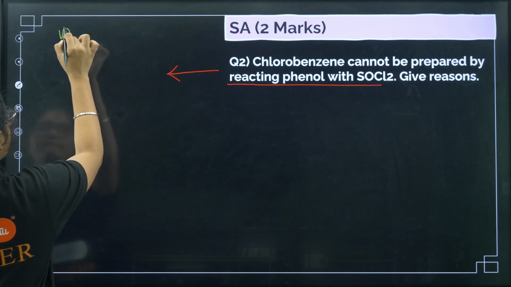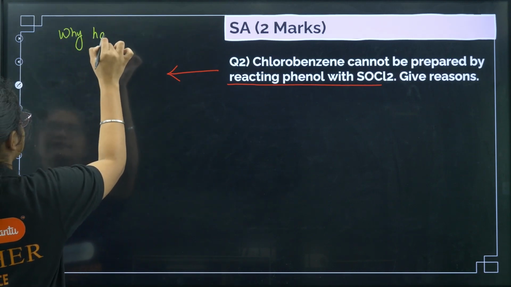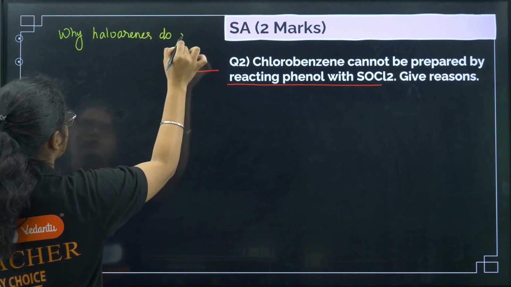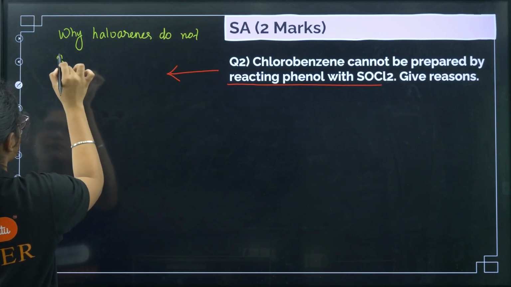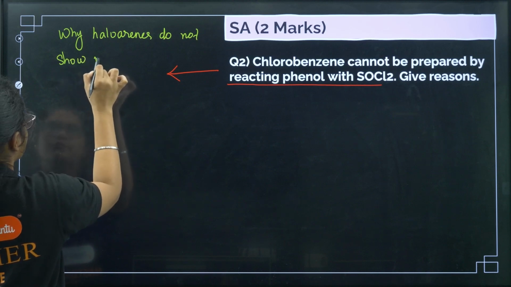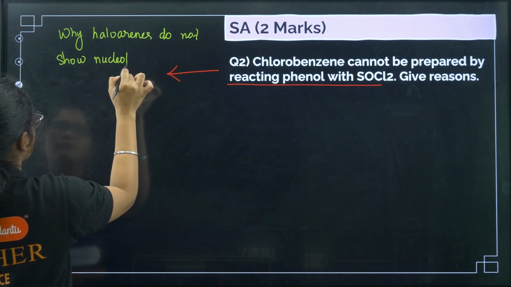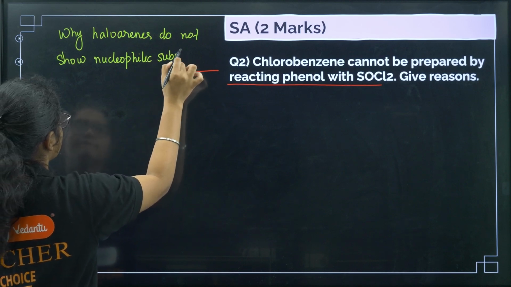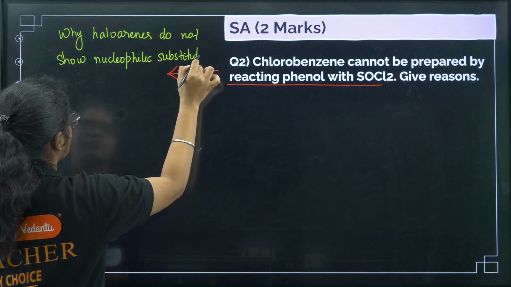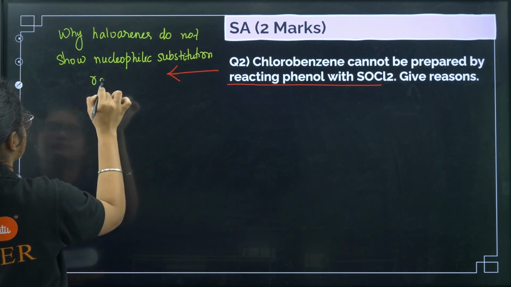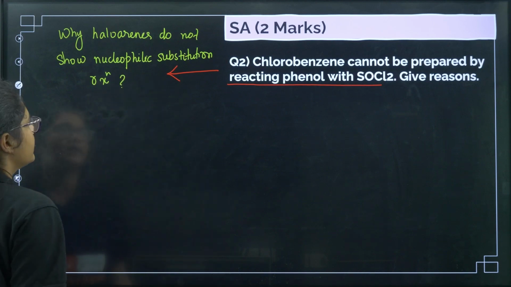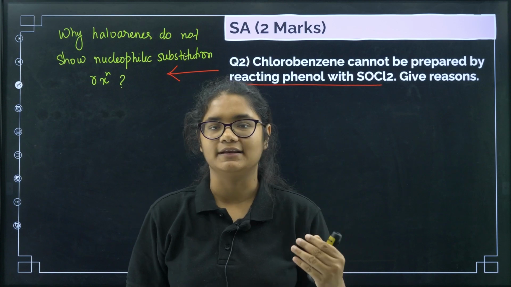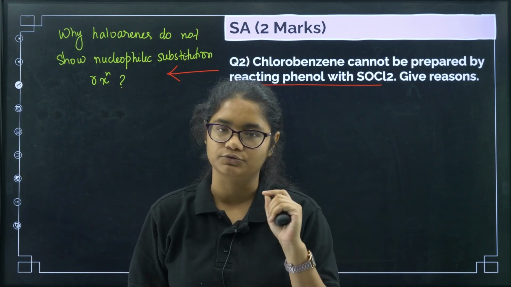That is why haloarenes do not show nucleophilic substitution reaction. Whether this question or this question, the answer will be the same. Why haloarenes do not undergo nucleophilic substitution reaction.